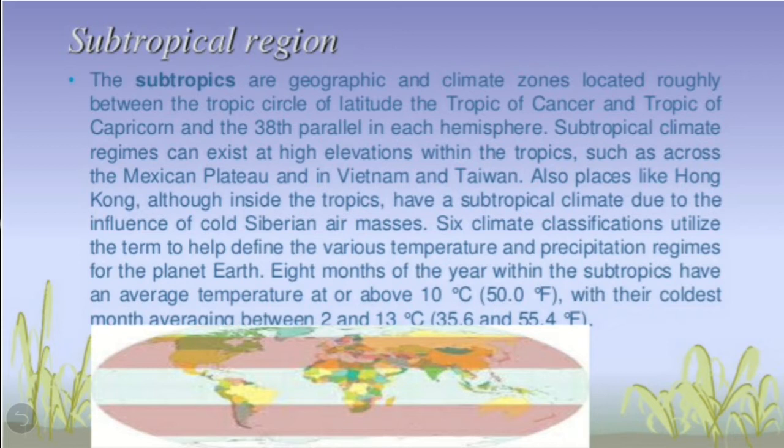The subtropics are the geographical and climatic zones located between the Tropic of Cancer in the northern hemisphere and the Tropic of Capricorn in the southern hemisphere. The area in between is known as the subtropical region. So we will be discussing these tropical and subtropical regions and the basins which fall in them.